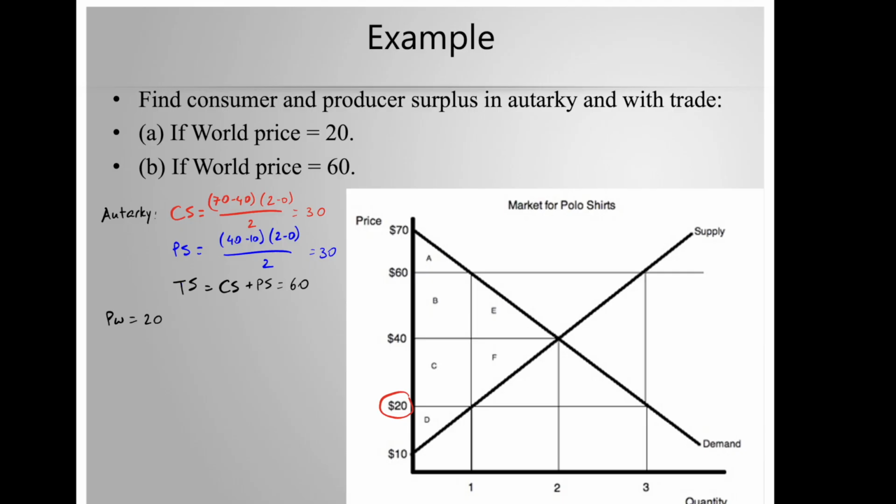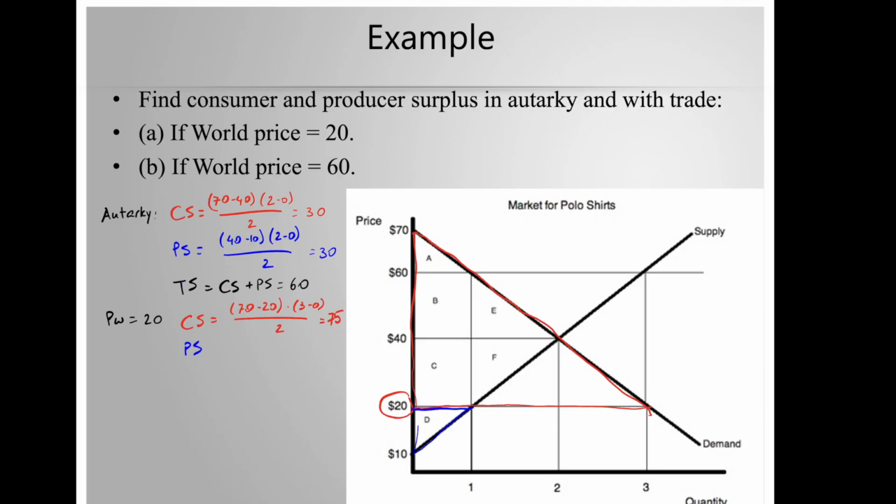Let's look at the consumer surplus and producer surplus at price of 20. Consumer surplus, remember, that is the area above the price line and below the demand curve. So it is this big triangle now. So it is height times base divided by 2, 70 minus 20, times 3 minus 0 divided by 2. Producer surplus is the area above the supply curve but below the price.